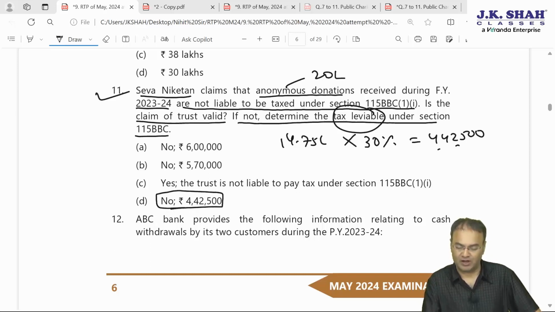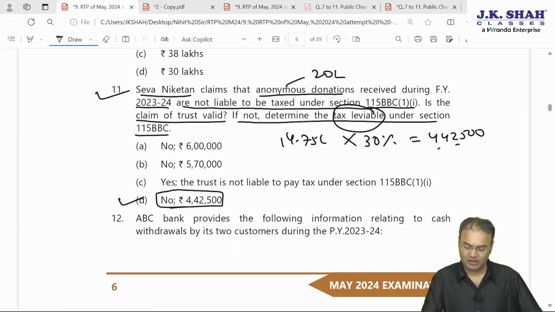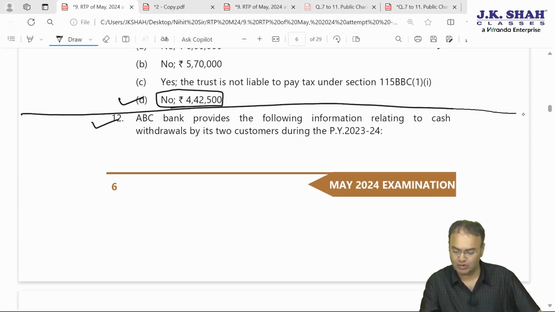Yes, 442,500. D is the answer for question 11. Question 11 D. Our answer is correct. Then 12 and 13, ABC Bank. Now question number 12 is not on this charitable trust. Case scenario 2 is over.